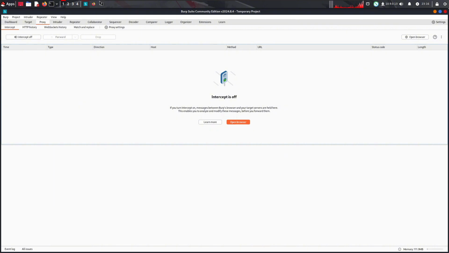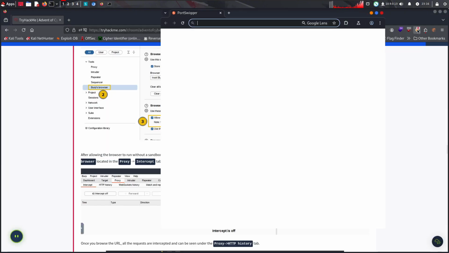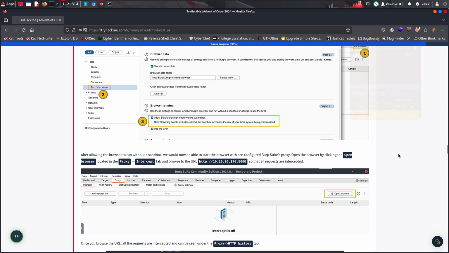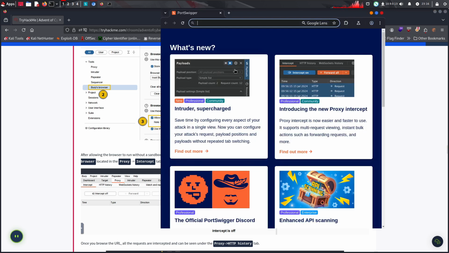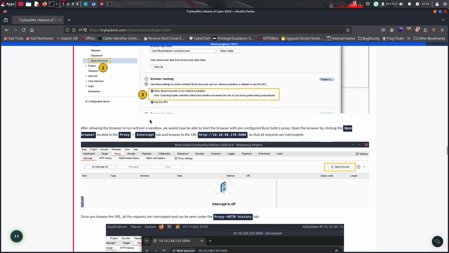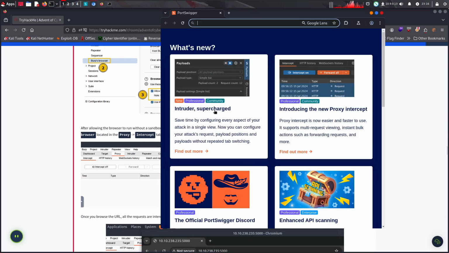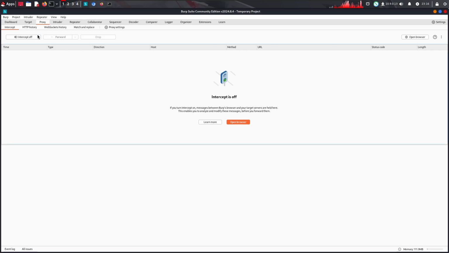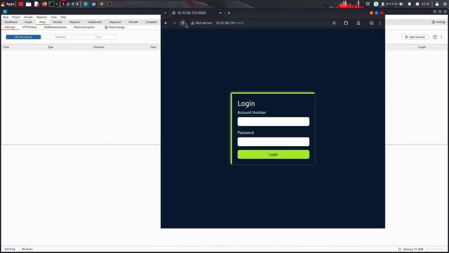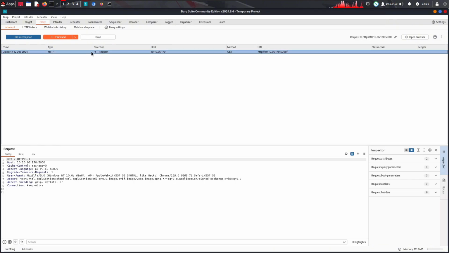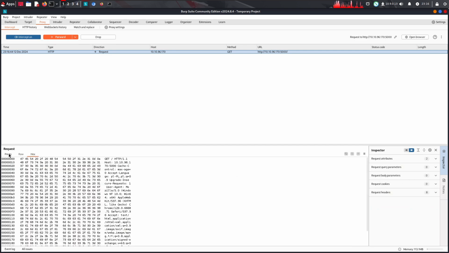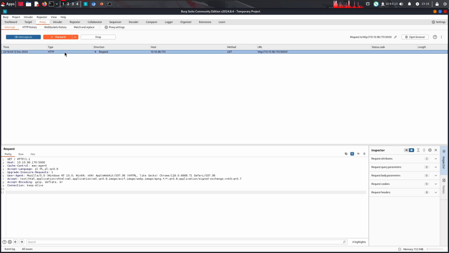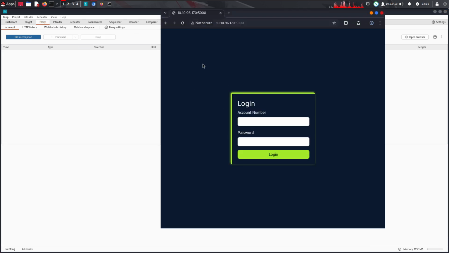In the first room from the Burp Suite module, you have how to configure FoxyProxy to run with Burp. But I'm going to follow along this room. So let's visit the site. And you see I forgot something, because right now we also have to click intercept on. If we refresh, you see we got the request. We can see what it looks like, raw, and even hex if you need it. We don't need to analyze or do anything with it. We can just click forward, and it's here.